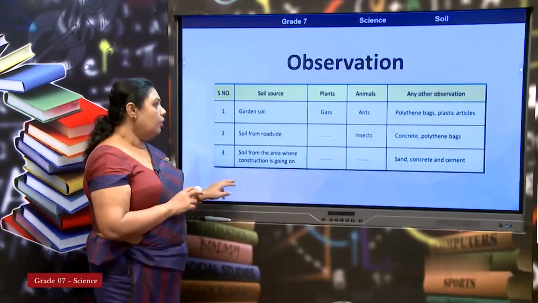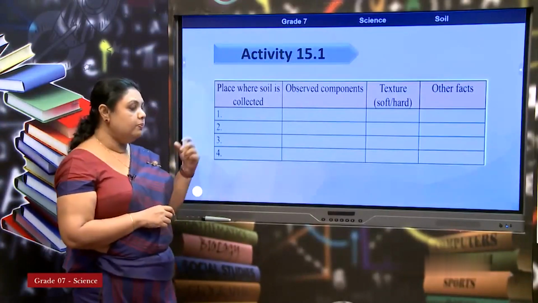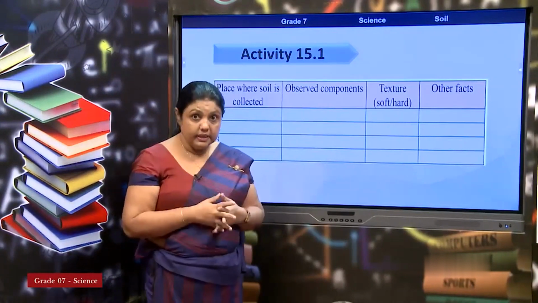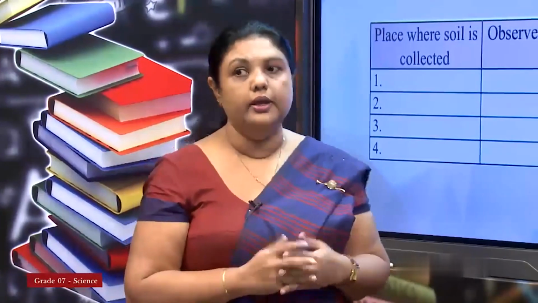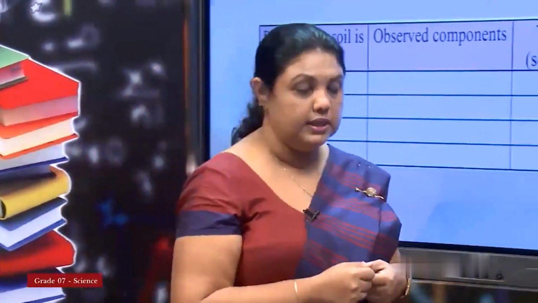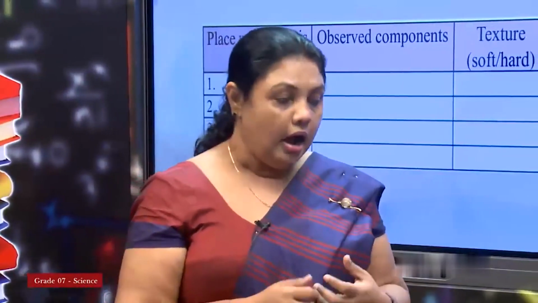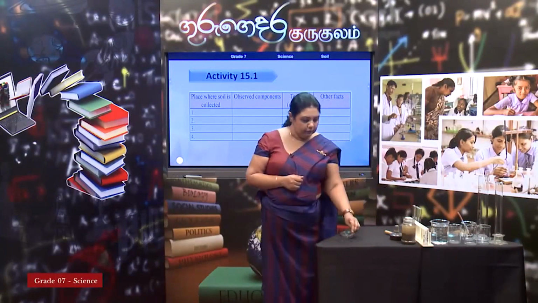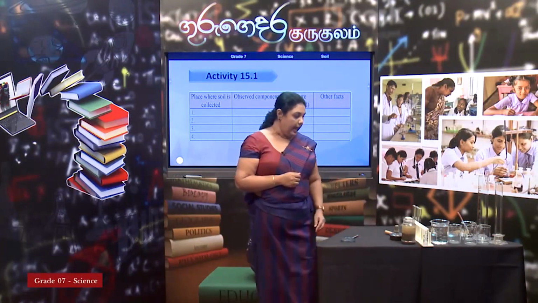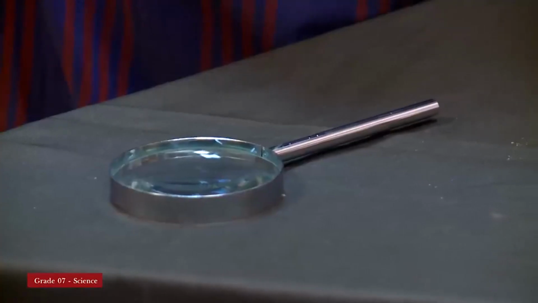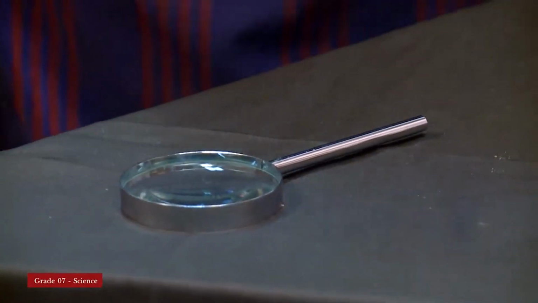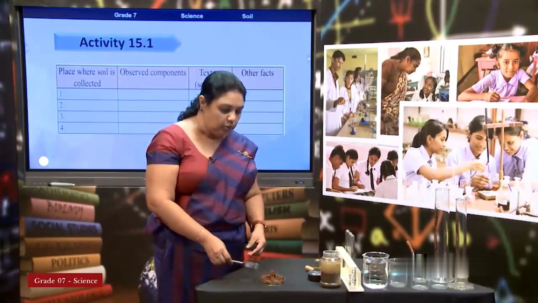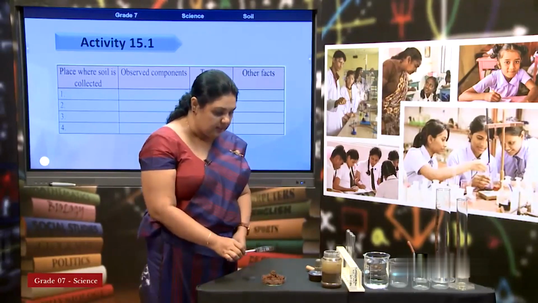Okay. So, we will see. You can observe things. I think all of you have seen a magnifying glass. I know that in grade 6 you must have used it. Here is a magnifying glass, you know it very well, and you can take a soil sample and observe it using the magnifying glass this way.